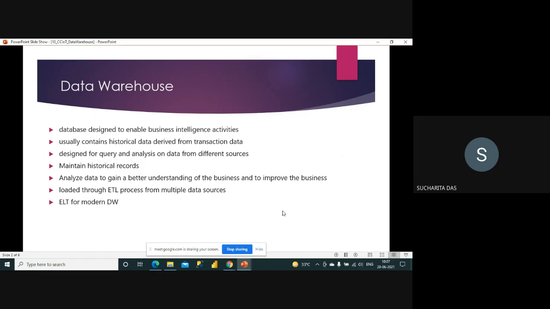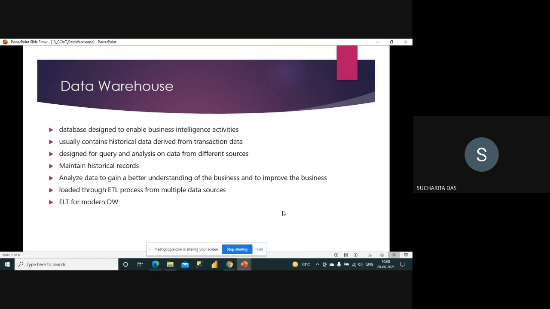So it is important that we have the fundamentals of warehousing. I assume that maybe not all of you are aware of warehouses, so we'll have some introductory discussion today, and the Azure service for data warehouse we'll discuss in the next class. So what is a warehouse?